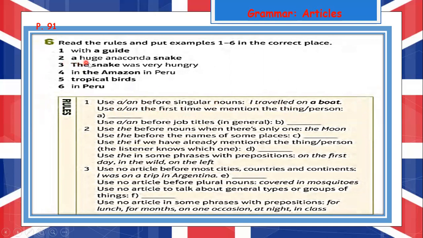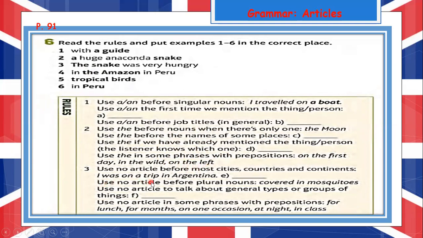Number two, a huge anaconda snake. Use a and an before job titles in general. B, a guide is someone who directs people to a place. Number two, use the before nouns when there's only one. Example, the moon. Use the before the names of some places, like the Amazon, and when the listener knows which person or thing, like the Amazon in Peru. Use the in some phrases with prepositions: on the first day, in the wild, on the left.